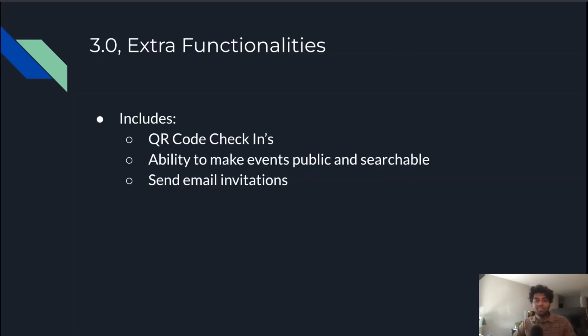3.0 will be the development of functionalities we have deemed as extra but still useful. Features such as creating the ability to check into events via QR code, sending out invites via email, and making an event public. Having our platform reach users outside of ClickUp is key. We want our platform to be as accessible as possible, and this includes users who may not be familiar with us yet. We would also like to give users the option to make an event public and searchable to anyone on the platform.